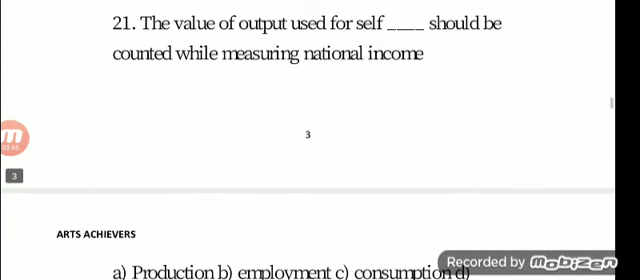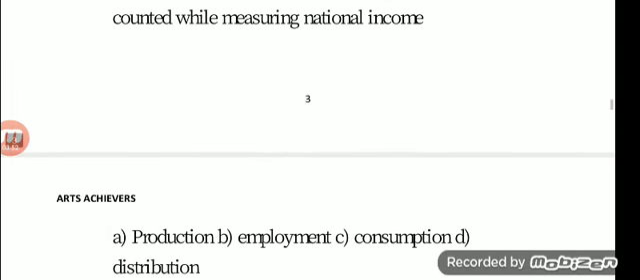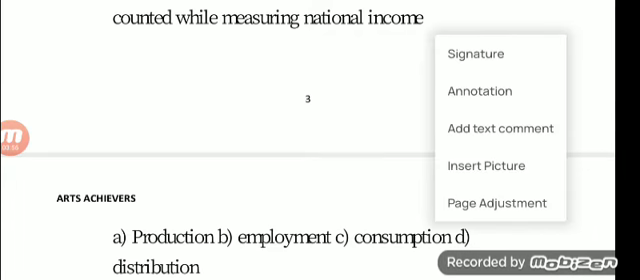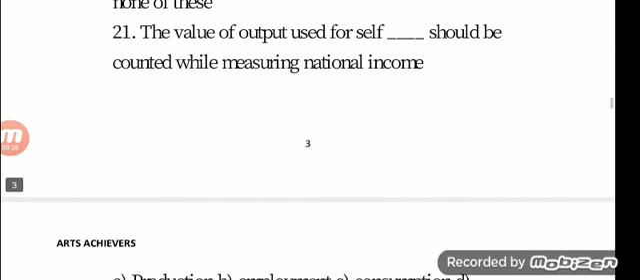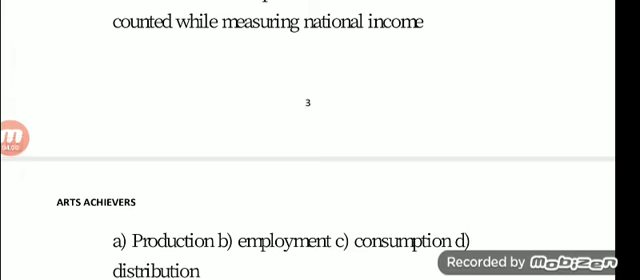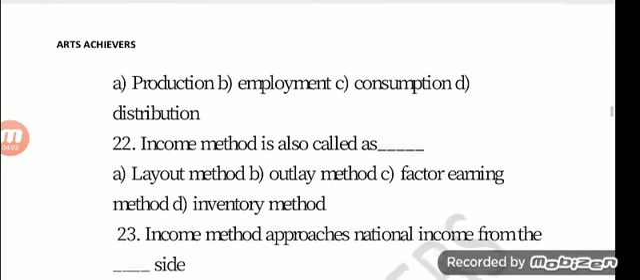Question number 21. The value of output used for self dash should be counted while measuring national income. Option A, production. Option B, employment. Option C, consumption. Option D, distribution. The answer is option C, consumption.